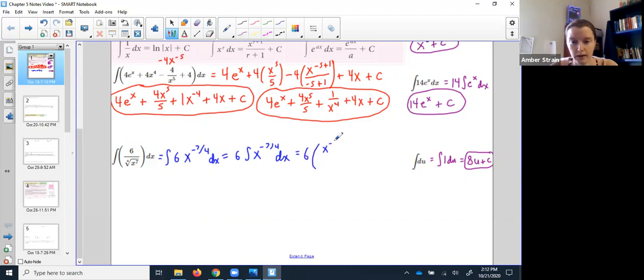So negative 7/4 plus 1. And then I can punch just that in my calculator and see what we got. Okay, negative 7/4 plus 1 is going to be negative 3/4.